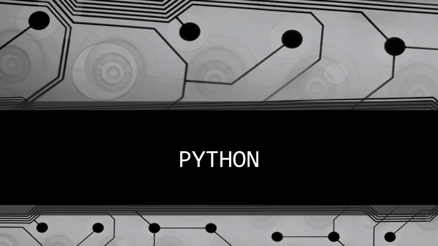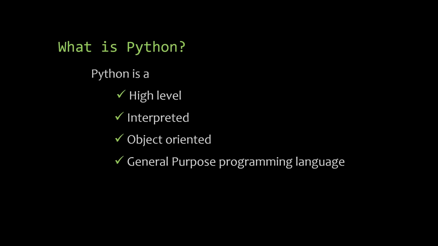In this video, we are going to discuss what is Python. Python is a high-level, interpreted, object-oriented, and general-purpose programming language. A high-level language is a language that is designed to be easily understandable by humans. It uses syntax that is similar to human languages to form instructions. For example, the command print in Python, which is used to display the data, can also be easily understandable